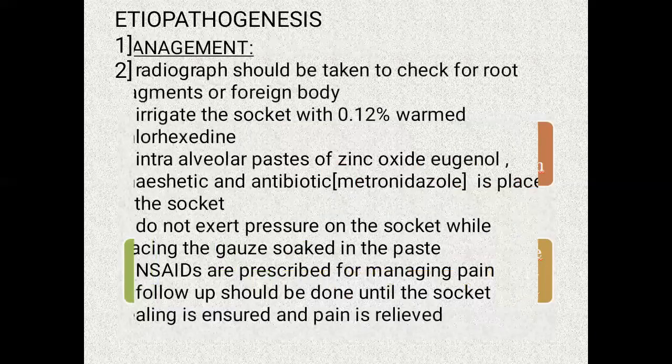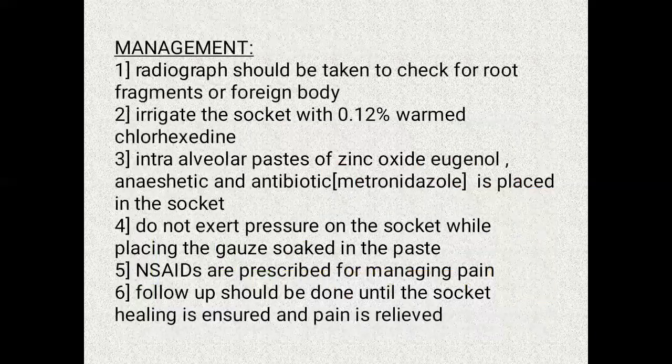Now, the management of dry socket is, firstly, a radiograph is taken to check for any foreign body or root fragments. Then the socket is irrigated with 0.12% warmed chlorhexidine. And then intra-alveolar paste of zinc oxide eugenol, anesthetics, and antibiotics is placed in the socket. The antibiotic which is used is metronidazole. Some care should be taken while placing the paste, that is, pressure should not be exerted on the socket.